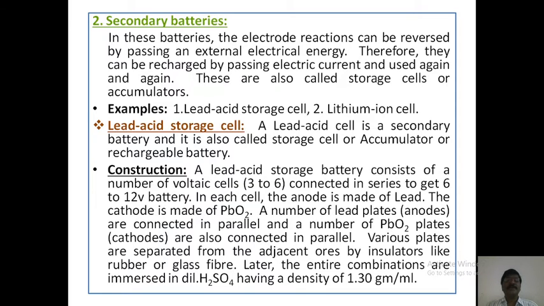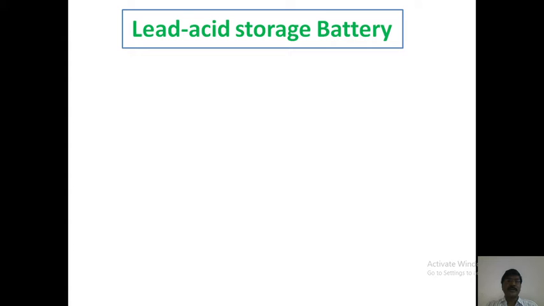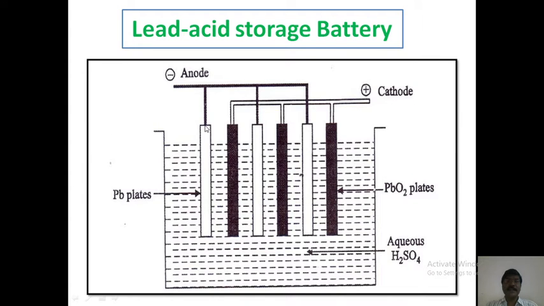That means before construction of the lead acid battery, the requirements are electrodes and electrolyte: lead plates, lead dioxide plates, and the electrolyte solution, dilute sulfuric acid. Now see this lead acid storage battery.